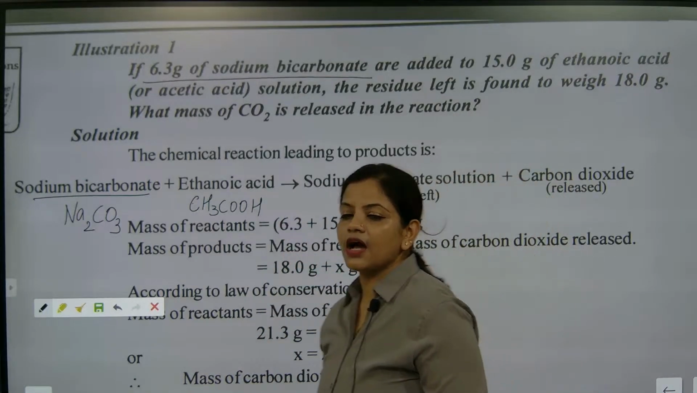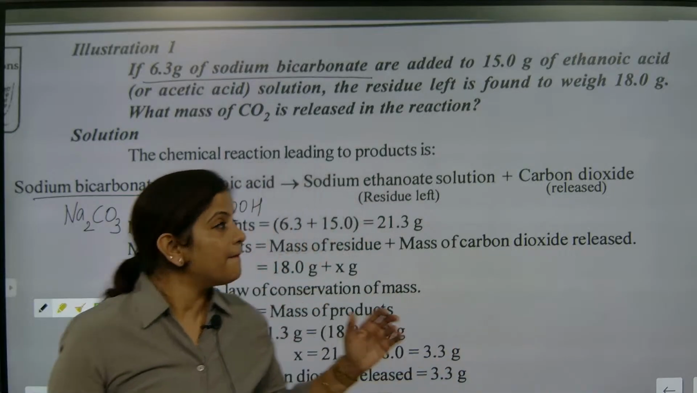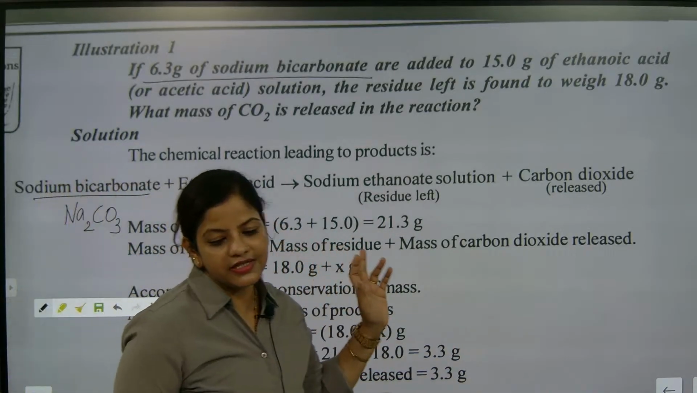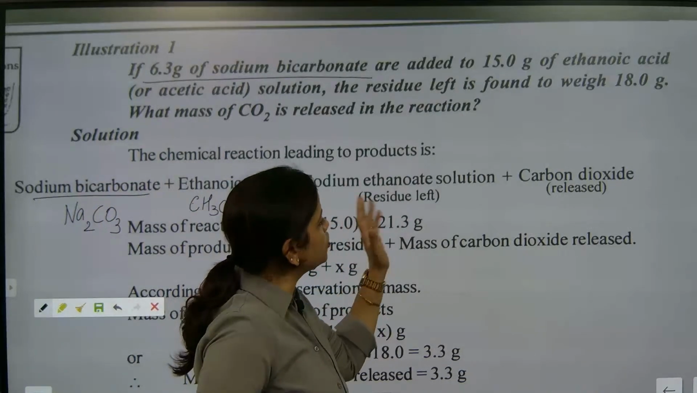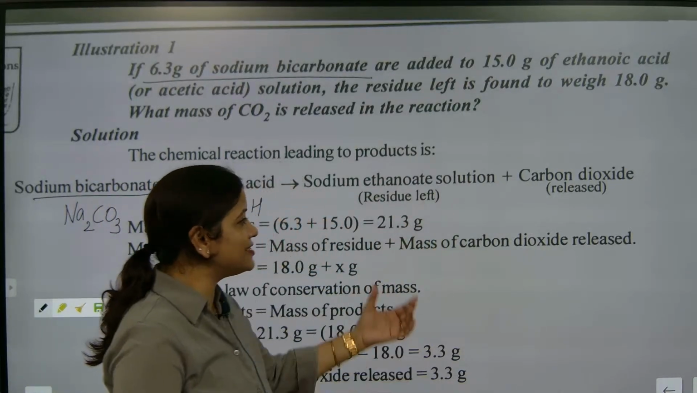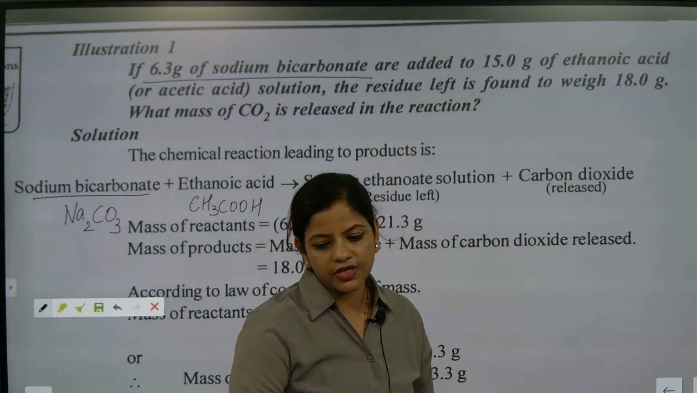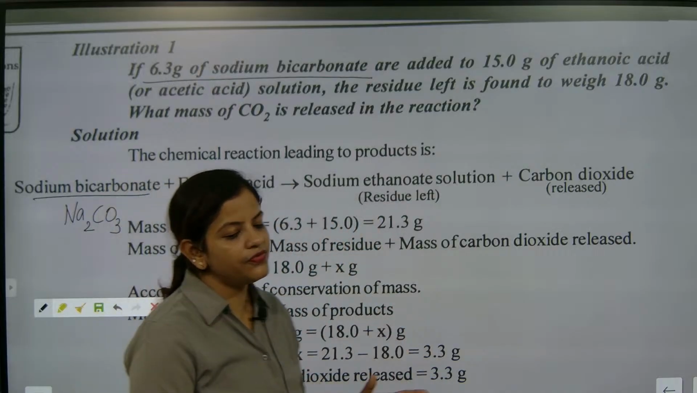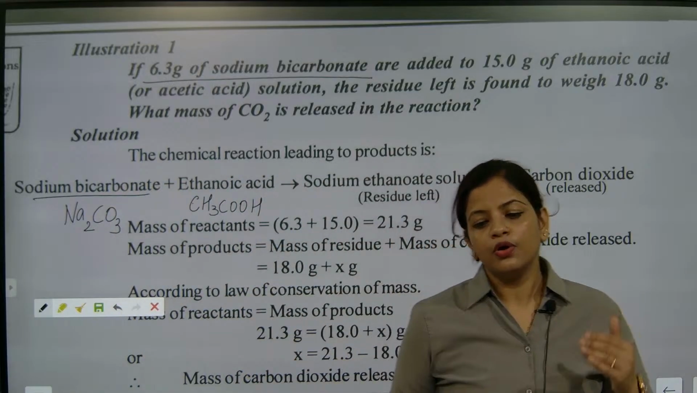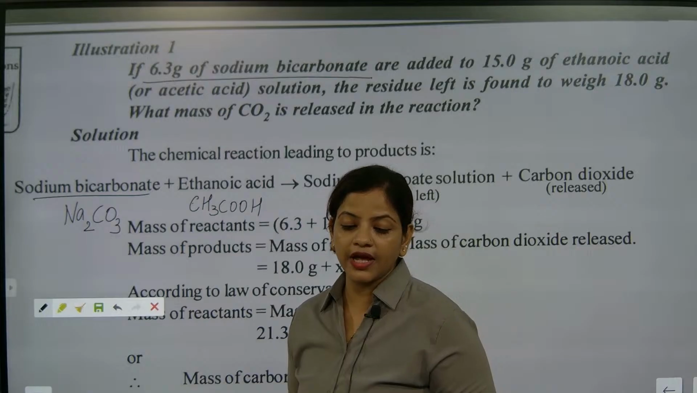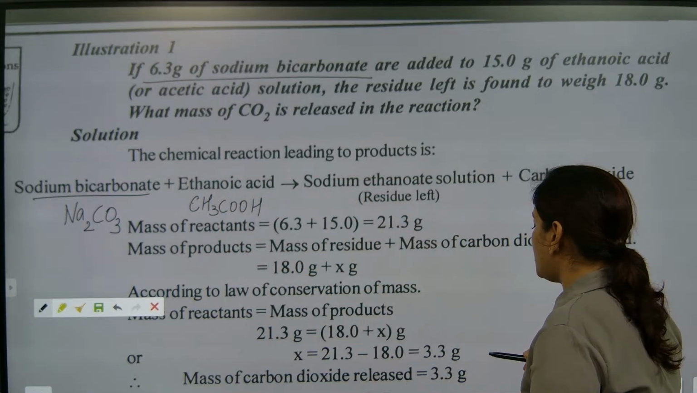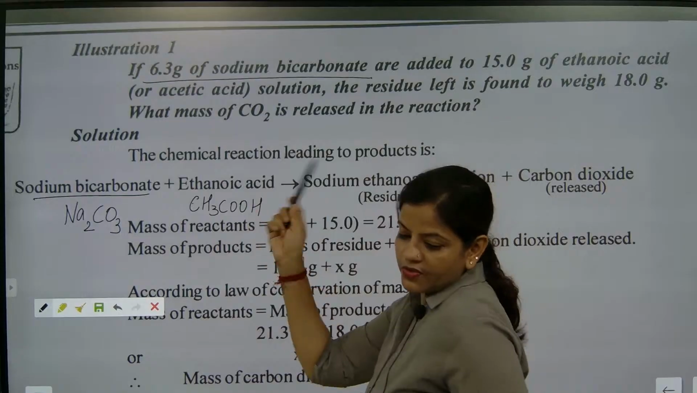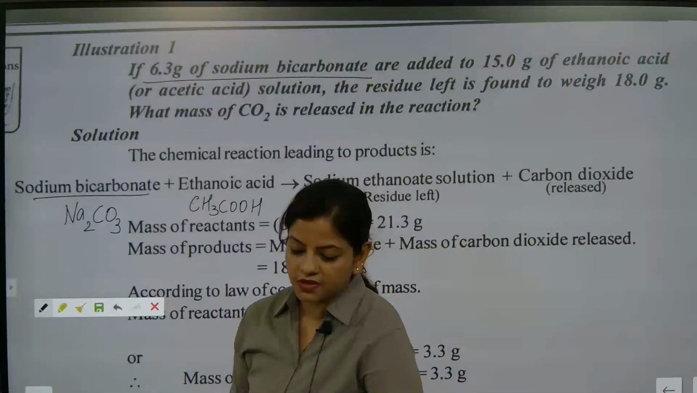So sodium bicarbonate, Na2CO3, plus ethanoic acid, CH3COOH. Now what is it exactly going to give? Sodium ethanoate solution, that is the residue, and carbon dioxide. So that is not the point; here we are not trying to learn the reaction. Here we are coming to know what the weight is and whether it is going to be conserved or not. Okay, so now let's see this one. Come fast, come fast, come fast.